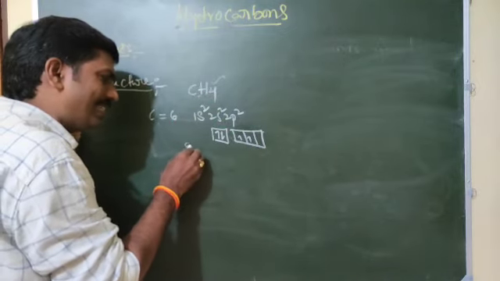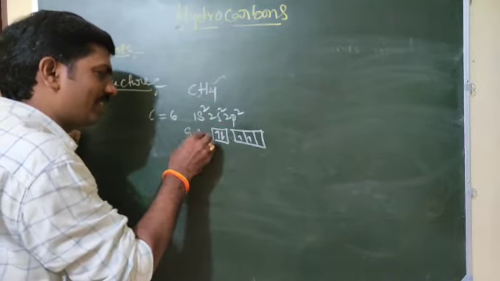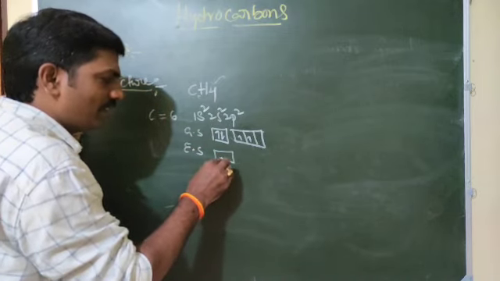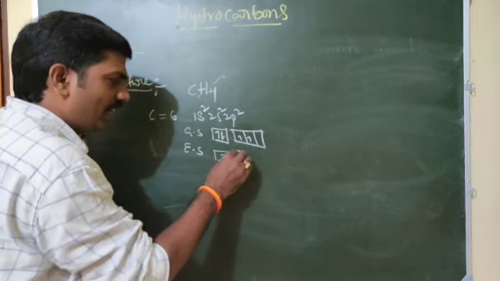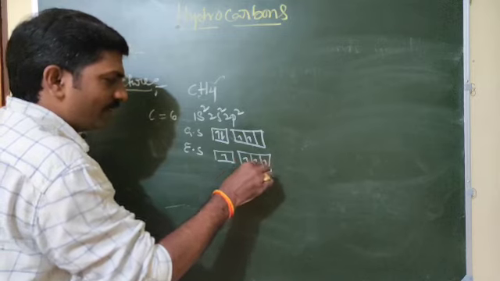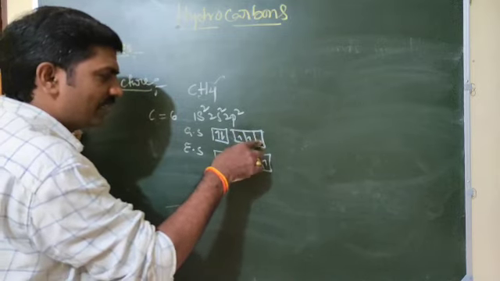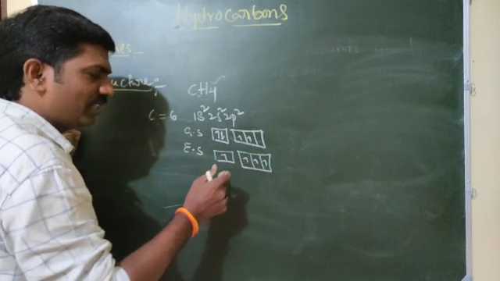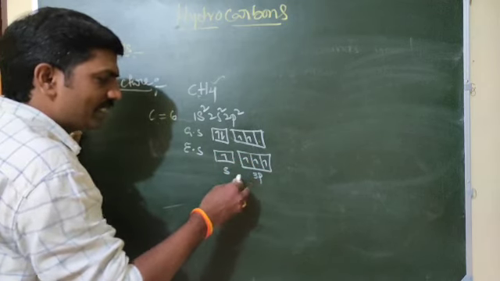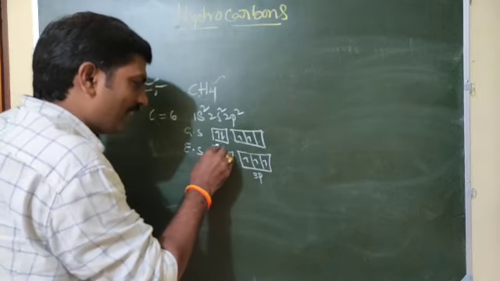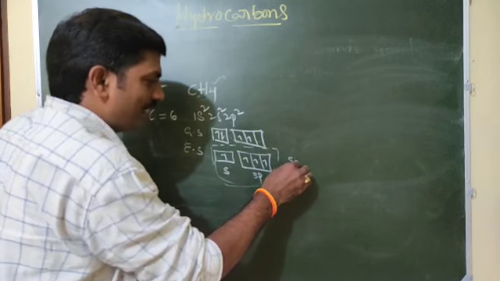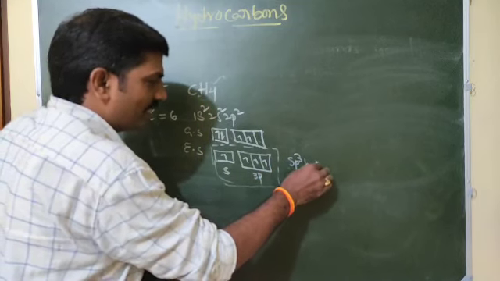How? This is the ground state; in the excited state, what will happen? One electron jumps here, one electron jumps here, then 2 are already there, and this electron comes here, so we get 3. In total there is 1 s orbital and 3 p orbitals. This 1 s orbital and 3 p orbitals intermix to form sp3 hybridization.